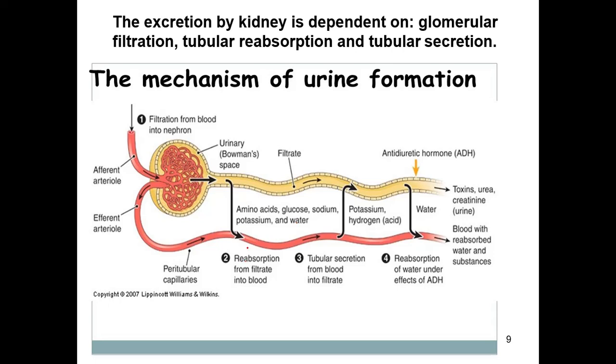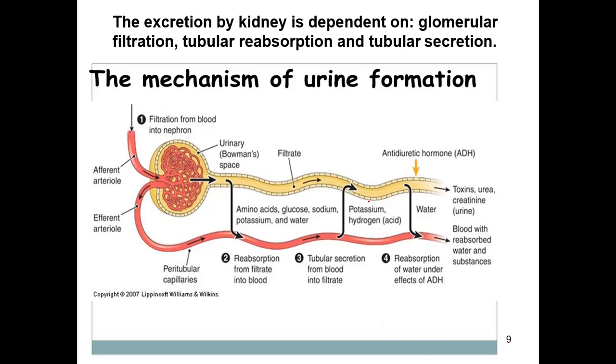After that, when it is moving into the descending loop of Henle, it is mostly leaky with water channels. So there will be diffusion through the paracellular route, that is between the gap junctions of the cells. There will be paracellular movement of the water.